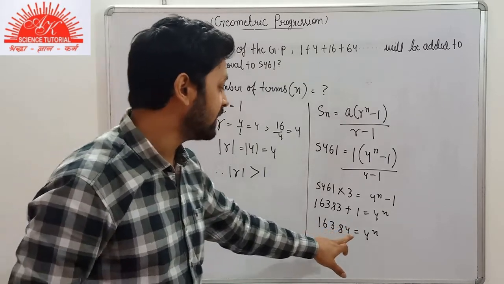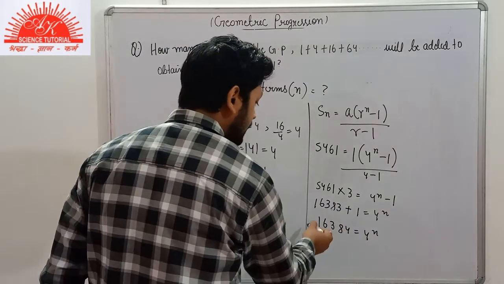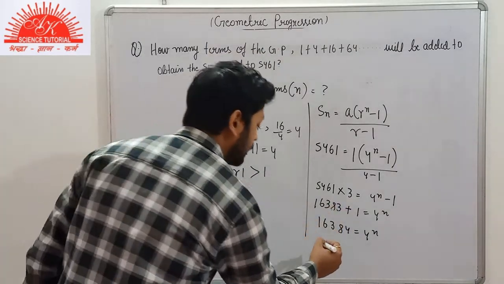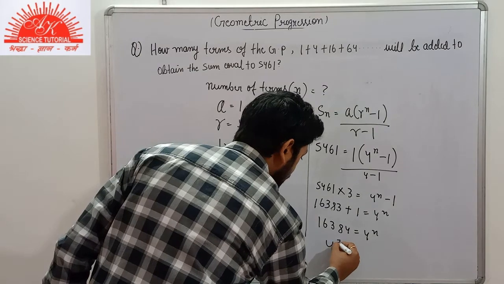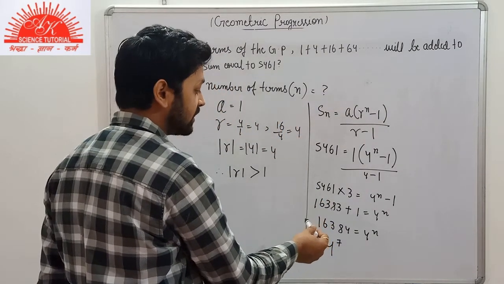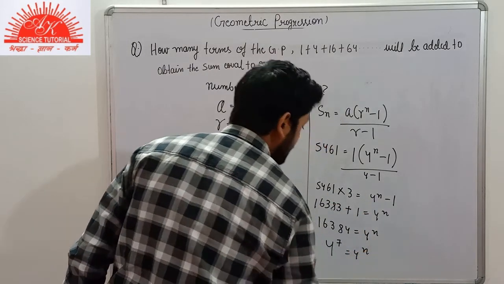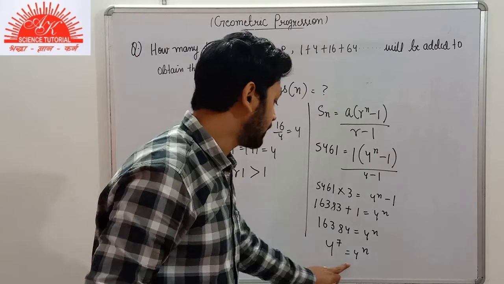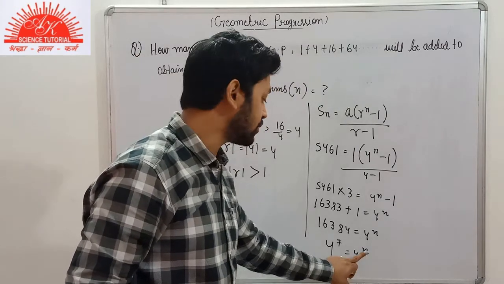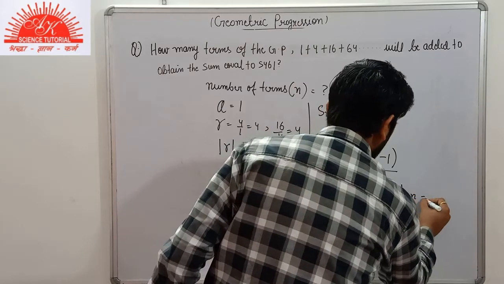Here we have to find the value of n. So we will express the value in the base 4 here. We will write it as 4 to the power 7 will be equal to 16,384. We will compare it with the RHS. Here we are seeing that we are obtaining the same base here. So we will equate the power, that is n is equal to 7.